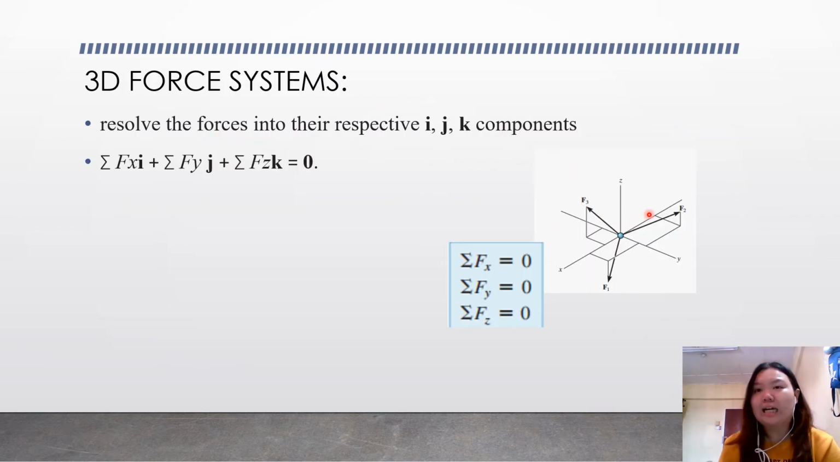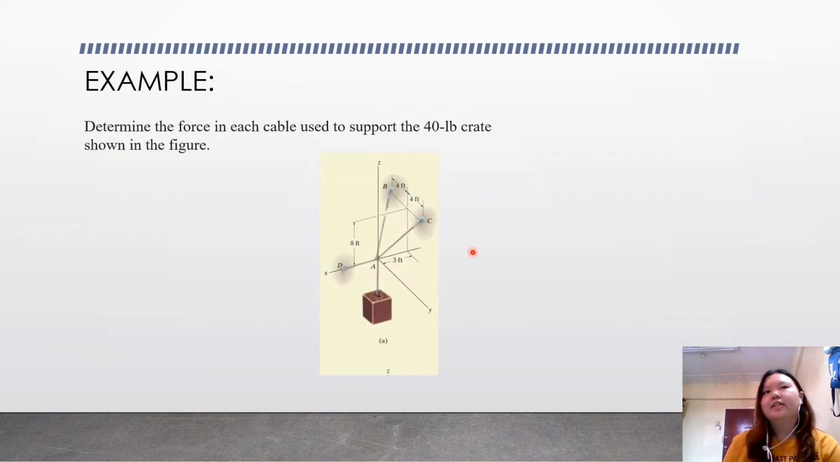Actually, it's just the same as coplanar, but it's in three dimensions. So we will resolve the forces into their respective i, j, k components again, and then we'll have the formula: total of Fx i plus total of Fy j plus total of Fz k equals 0. So we have to make sure that the total of Fx, total of Fy, and total of Fz equal 0 to achieve equilibrium. Okay, let's have an example from the 3D force system.